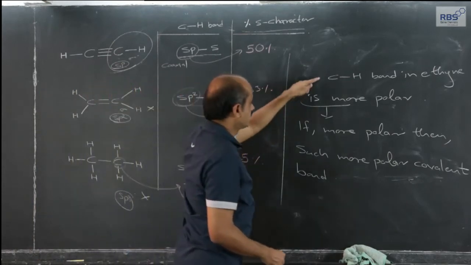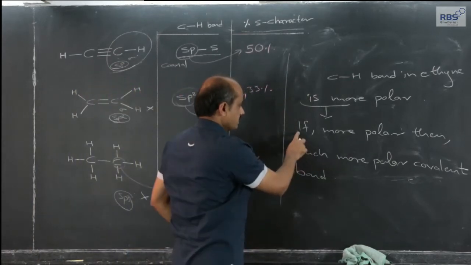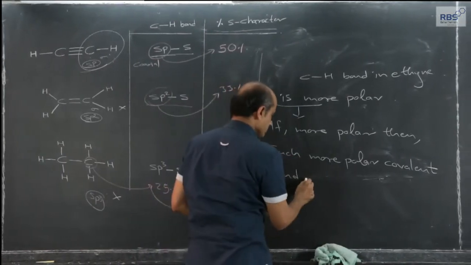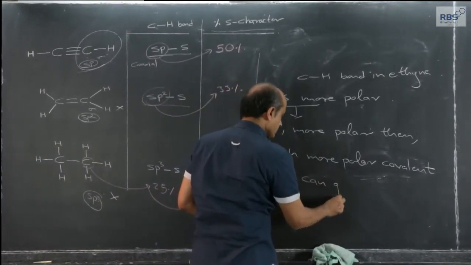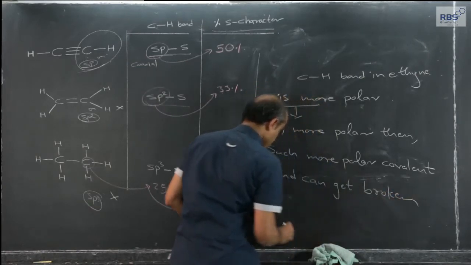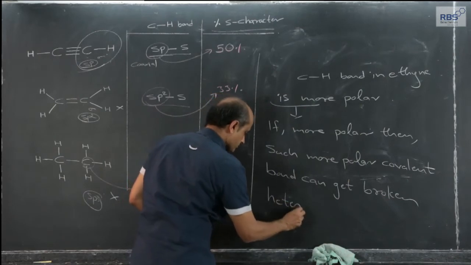So, the CH bond in ethyne is more polar, and such a more polar covalent bond can get broken, very important, heterolytically.